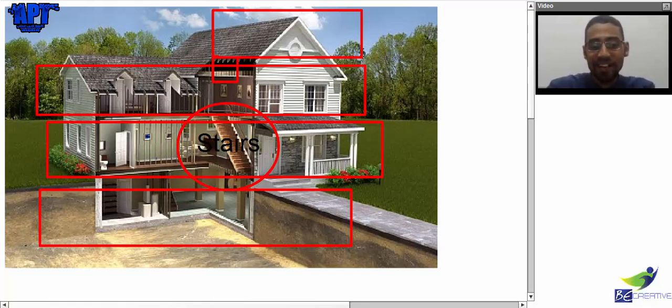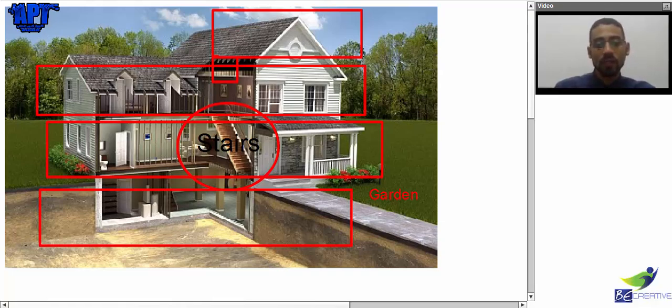That's the green area. So this is a garden.